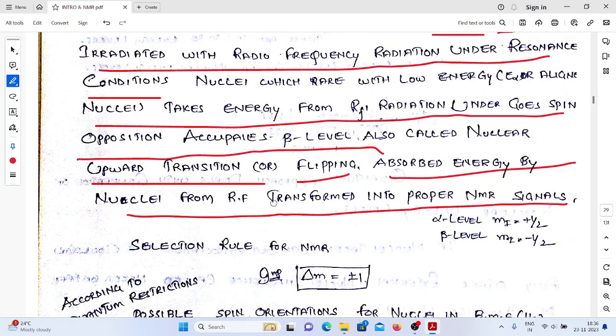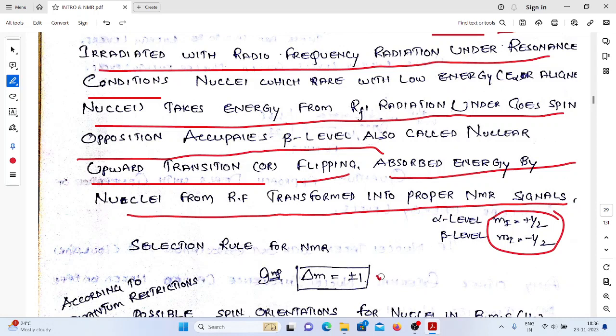Here we have taken the proton, right? That's why we have generated two energy levels, right? The energy levels are generated due to the presence of the external magnetic field or not. That's why we are representing Mi. Okay, magnetic orientations, spin magnetic orientations.